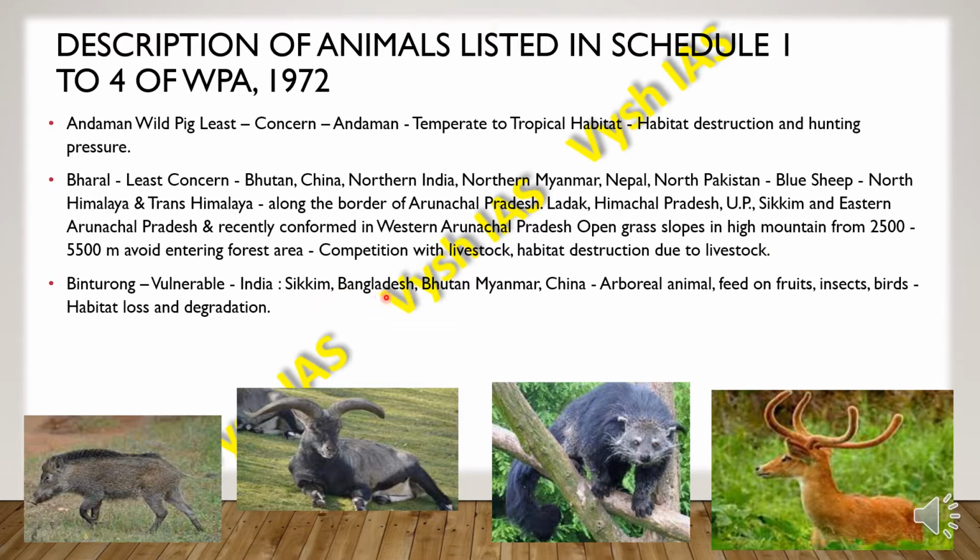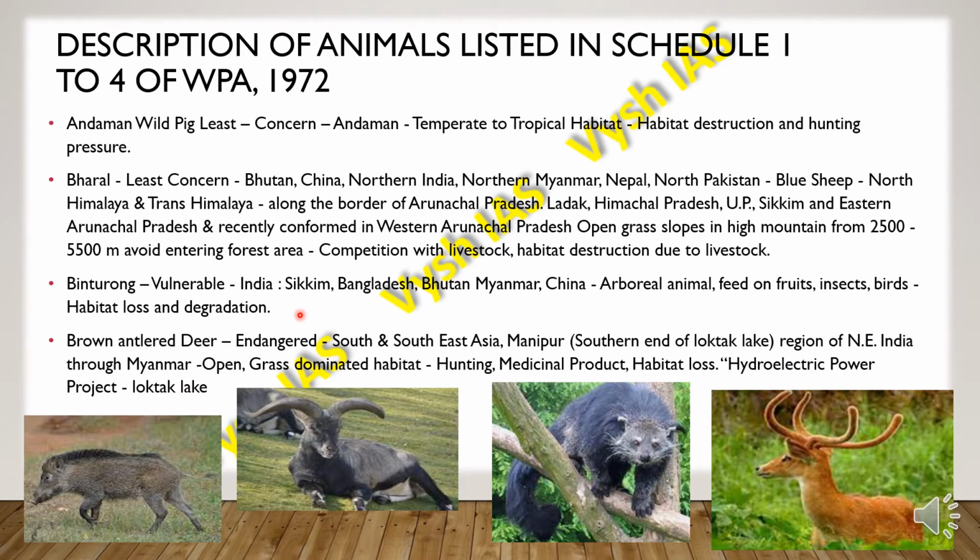Then they are found in Bangladesh, Bhutan, Myanmar, China. They are arboreal animals and they feed on fruits, insects, birds, and they face habitat loss and degradation. Then we have the brown antlered deer, whose status is endangered. They are found in South and Southeast Asia, and then they are found in Manipur, south end of the Loktak Lake, and also in the region of northeastern India through Myanmar.